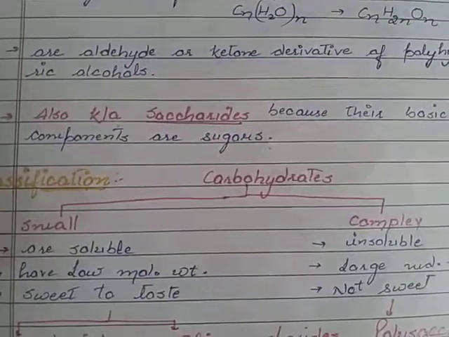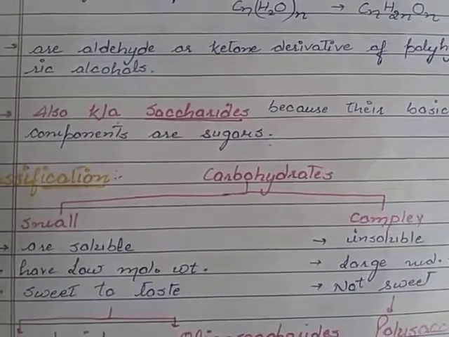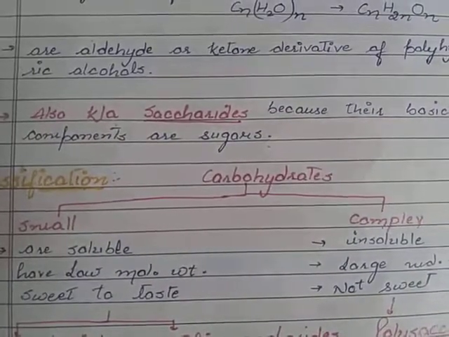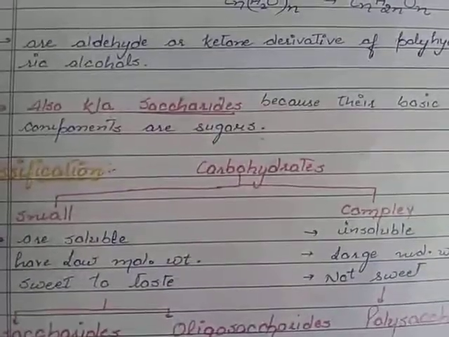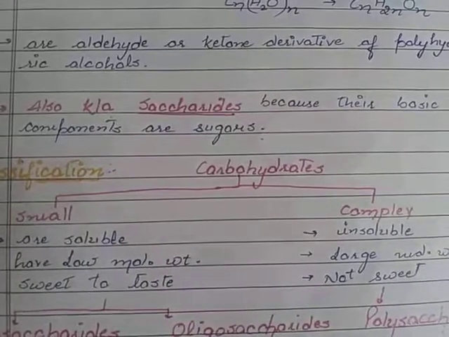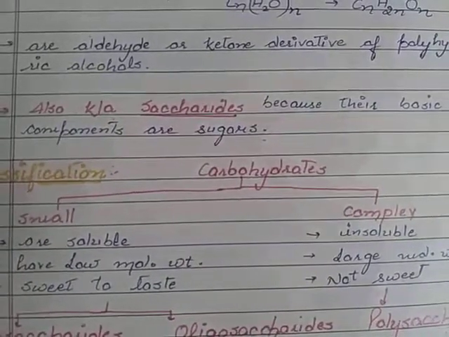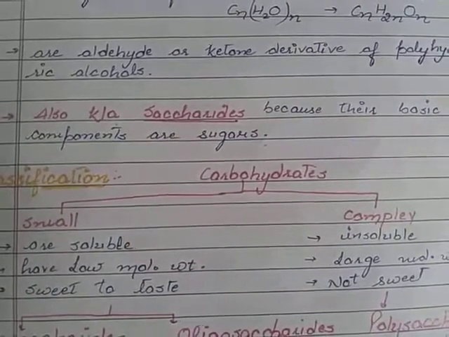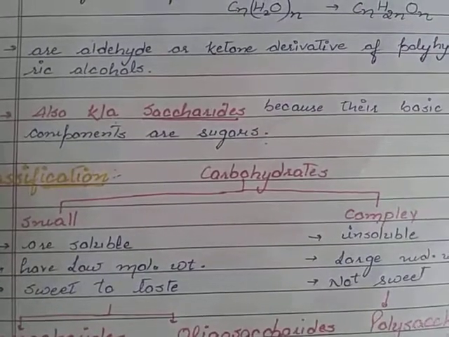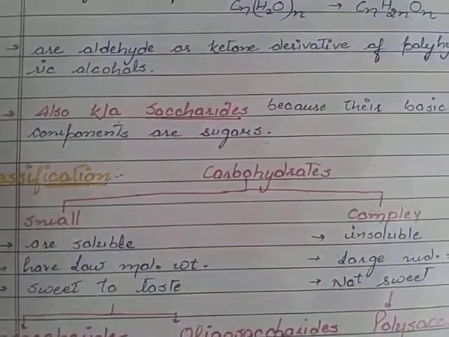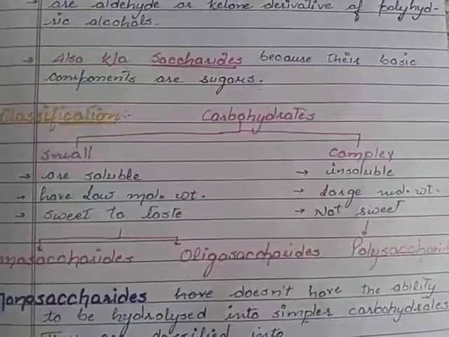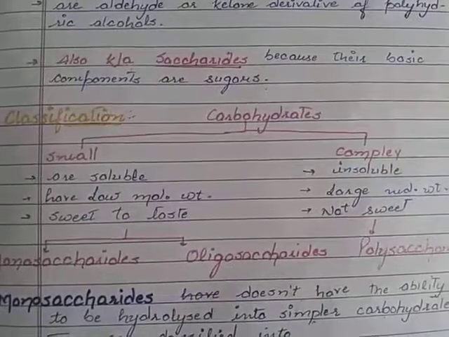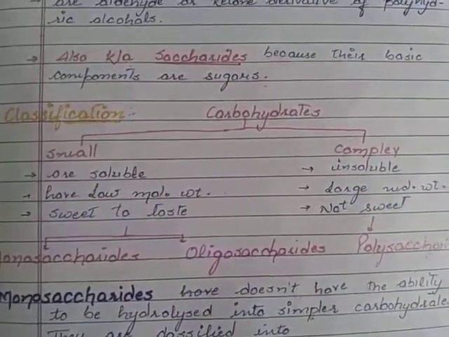The basic term used for carbohydrates is saccharide. The term saccharide is used because usually all carbohydrates are components of sugar, and the word saccharide represents sugar. So all carbohydrates are considered saccharides, and the term used in biology for carbohydrate is saccharide. The next topic is their classification, meaning how carbohydrates can be classified.